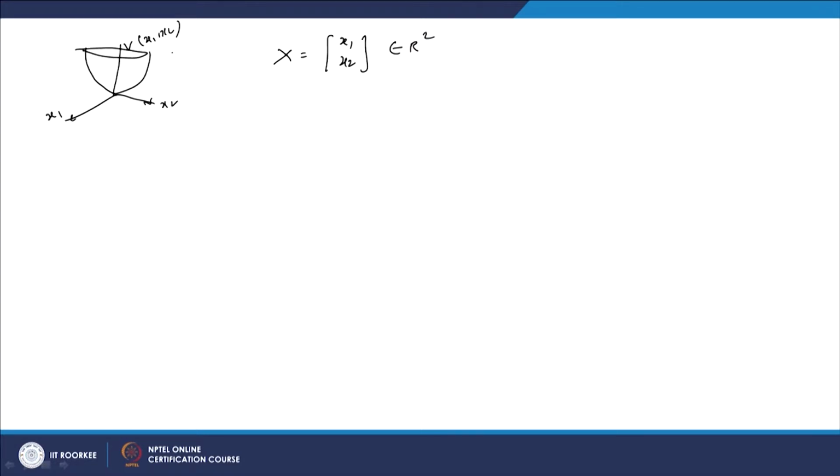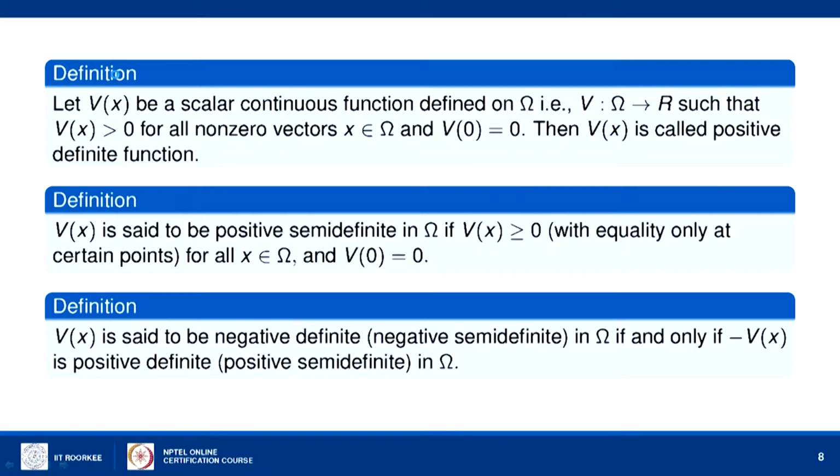So we can say that this surface represents the positive definite function. So, V of x is said to be a positive definite function.